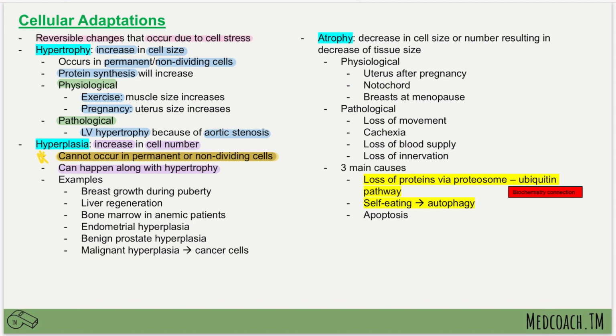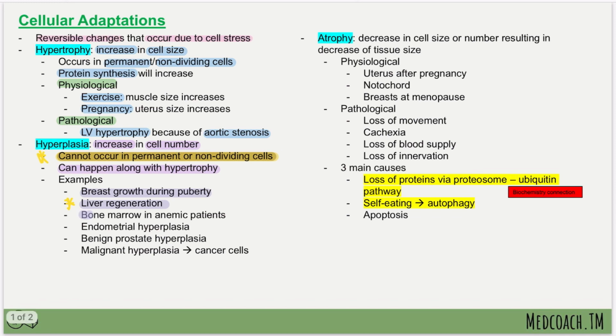There are a couple of examples that you would want to remember. There's breast growth during puberty. This is a form of hyperplasia. This is when the cells of the breast will increase in cell number. There's liver regeneration, which is another important and kind of cool fact as well: if, let's say, someone donates their liver, it can actually regrow itself. So this is a cell that will not normally be proliferating rapidly or all the time, but in the event that it needs to proliferate because of something, it can do so.